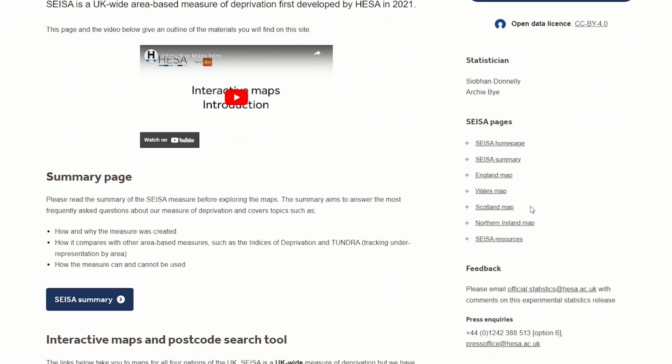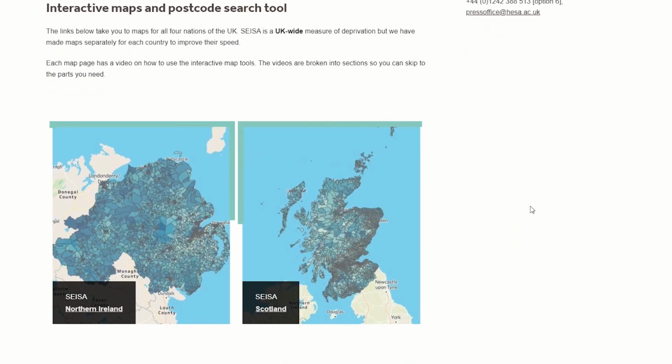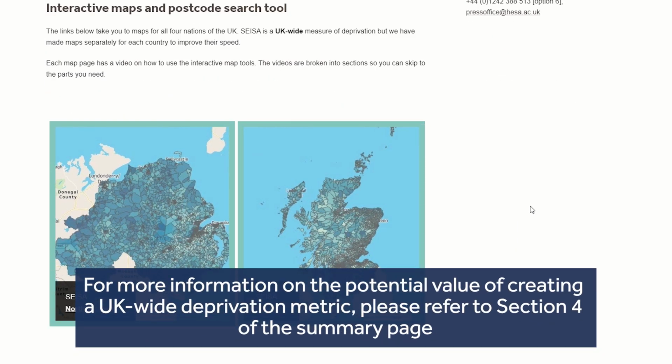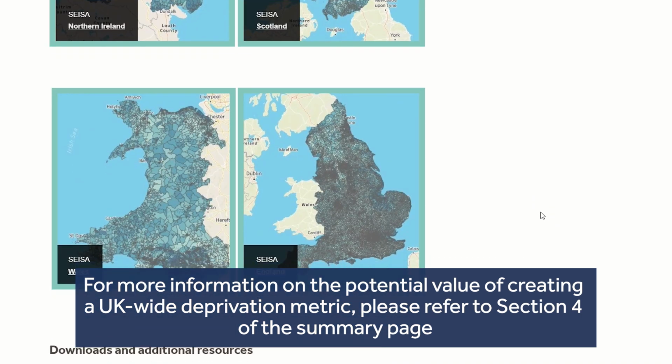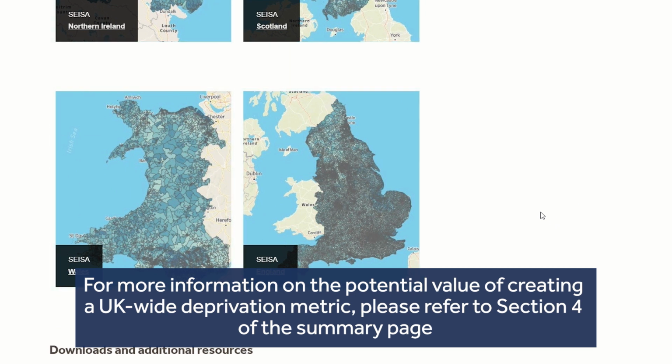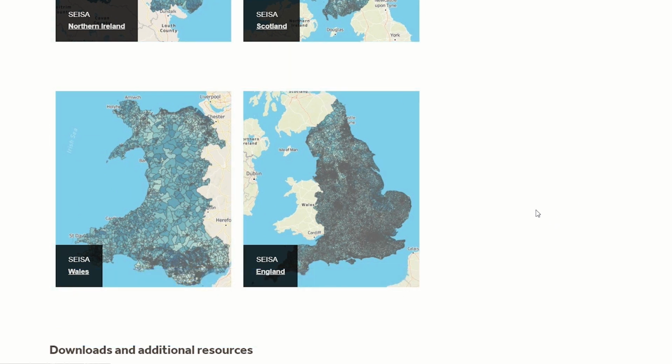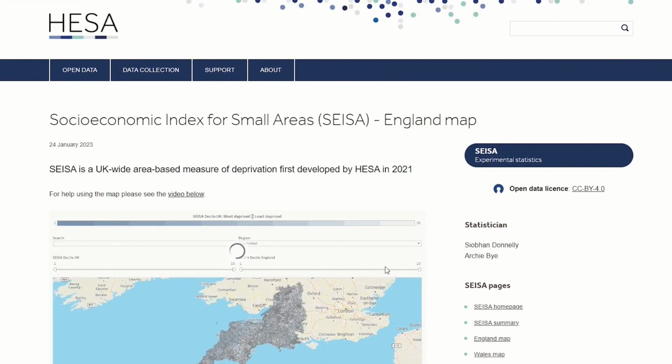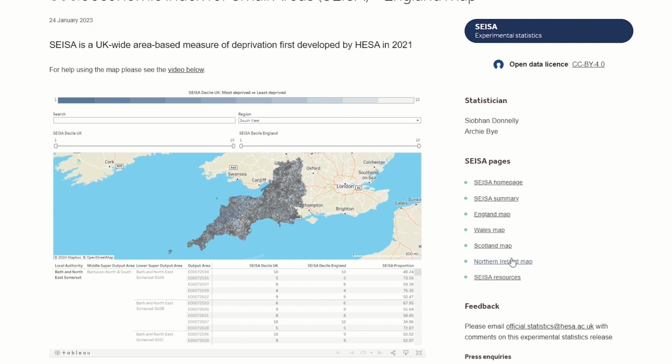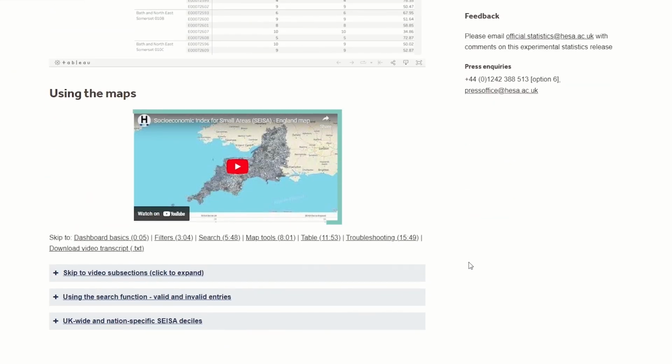Secondly, we have supplied links to our interactive maps. Although SESA is a UK-wide area-based measure of deprivation, we have provided maps separately for each nation to ensure the loading times are not too slow for users. When clicking on the map for a nation, you will be taken to the interactive map for that nation, and there will also be a video to guide users on how to use the various tools available.